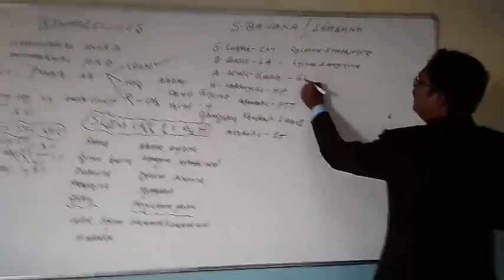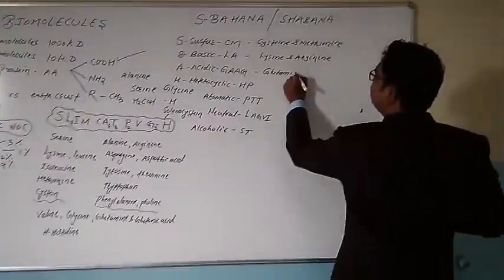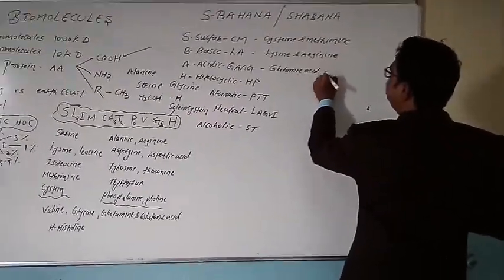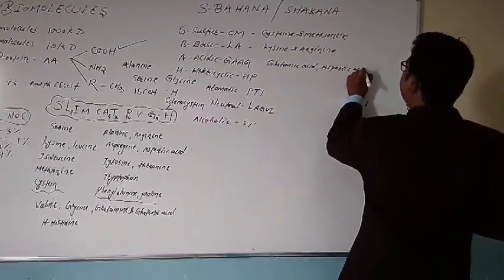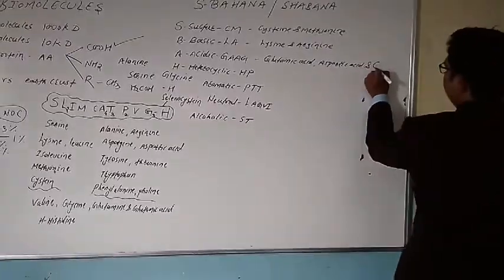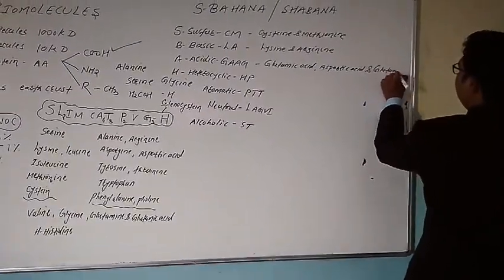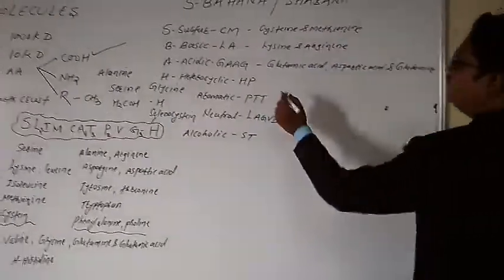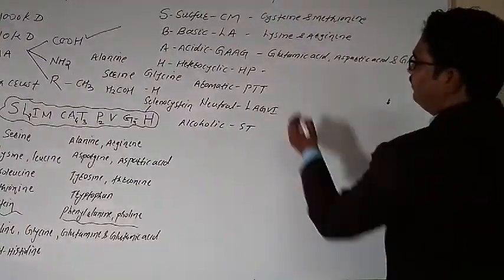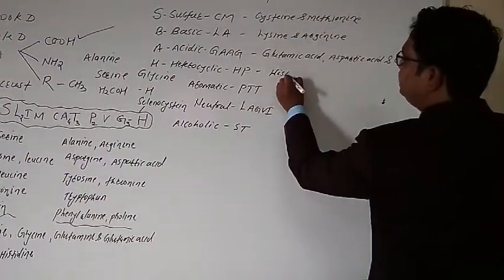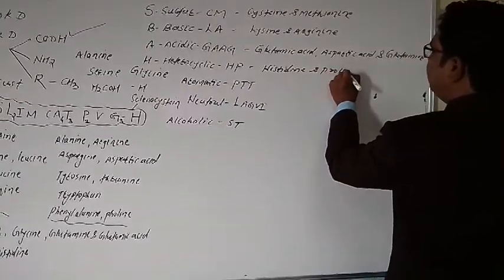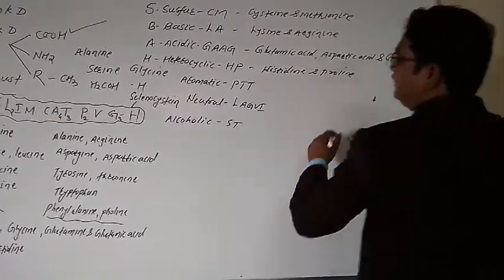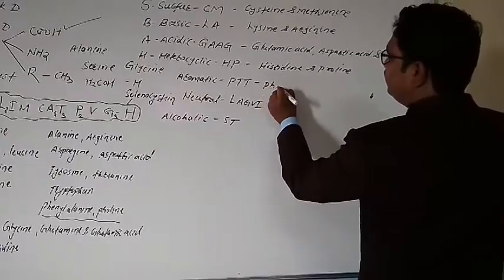Acidic here are glutamic acid, aspartic acid, and glutamine. Then we have heterocyclic, that is high performing. We consider them as histidine and proline.